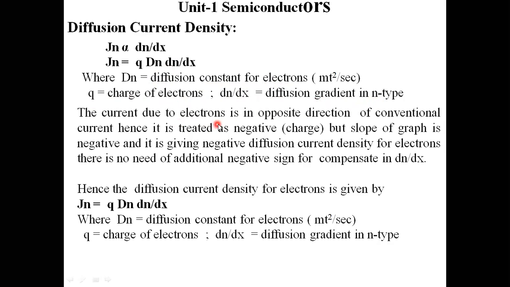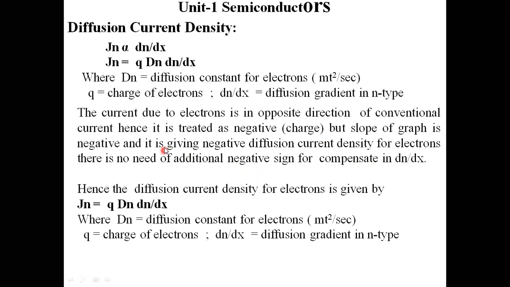The current due to electrons is in the opposite direction of conventional current, hence it is treated as negative, that is charge. But the slope of the graph is negative and it is giving negative diffusion current density for electrons. There is no need of additional negative sign for compensation in dn by dx, because the two negatives cancel here. Therefore no need of adding any sort of negative sign for compensation in dn by dx.